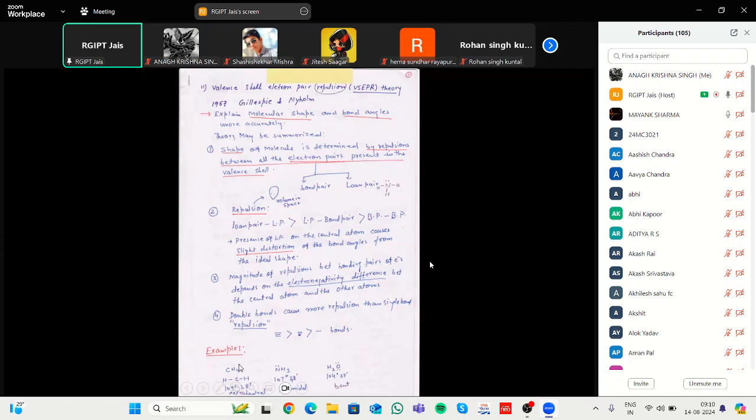In case of methane, the bond angle is 109.28, but in case of ammonia, 107.48, and in case of water, 104.27. These are the main three examples which are explained by VSEPR theory.